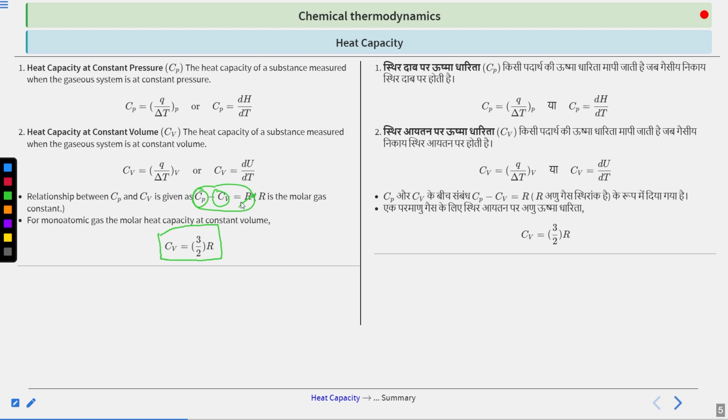Now, if you are writing it for n moles, then this formula becomes Cp minus Cv equals nR. So the original formula would be Cp minus Cv equals nR. For 1 mole it is true, right? So keep this in mind. If your number of moles is changing, you will multiply by n here. Okay, you will write n here. So anyways, now Cv is equal to 3 by 2 R, and using this formula you can calculate Cp also.